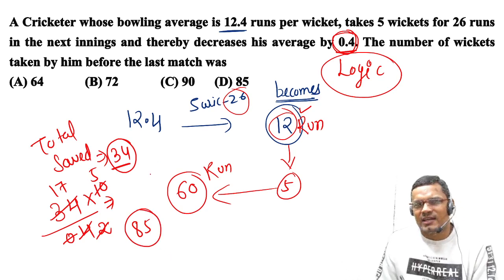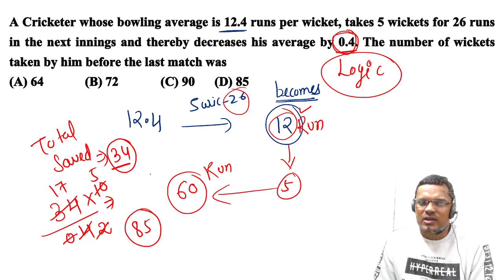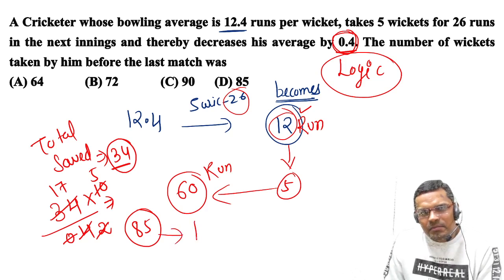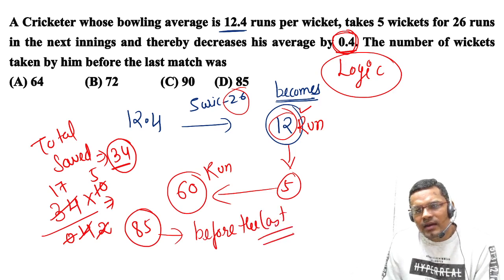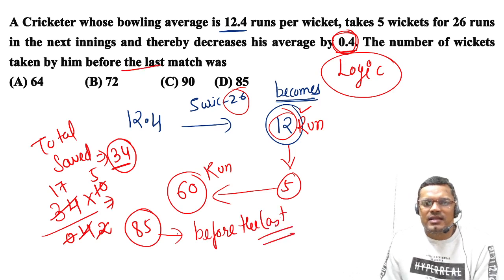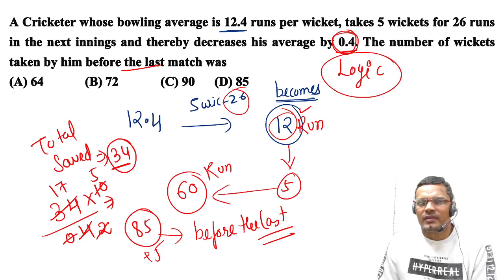So this is the logical way. I hope you are getting my point. So these are the wickets taken before the last match. If the question is till the last match, then I should add 5 to it also, right?